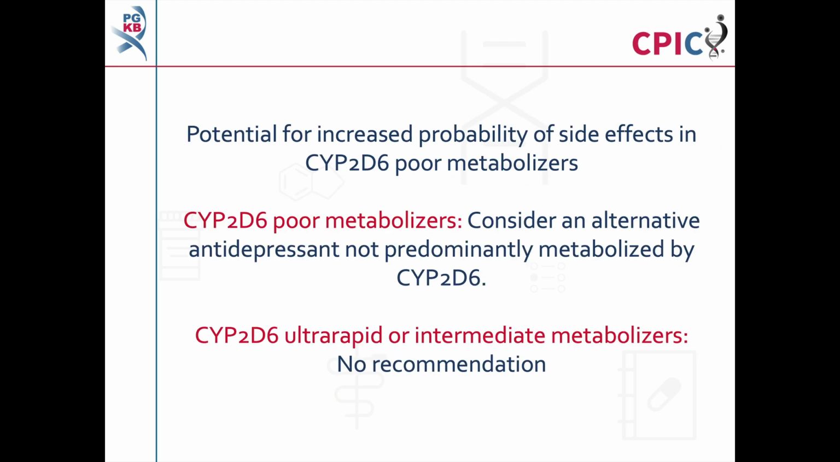This guideline was last updated in July 2023. Patients who are CYP2D6 poor metabolizers may have an increased probability of side effects. The guideline therefore recommends that an alternative antidepressant be selected for these patients. The guideline gives no recommendations for patients who are CYP2D6 ultra-rapid or intermediate metabolizers.